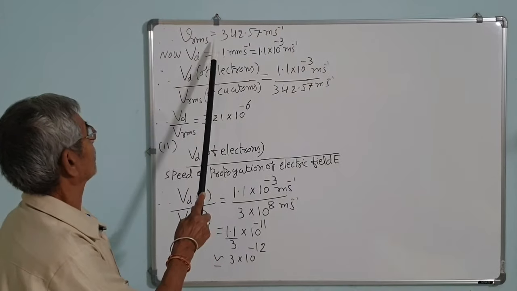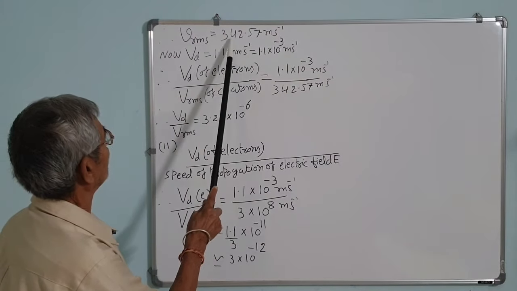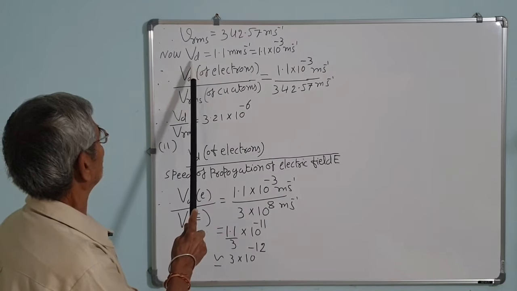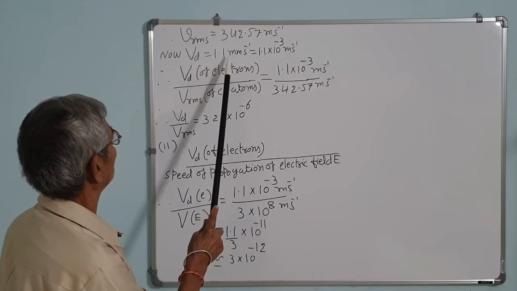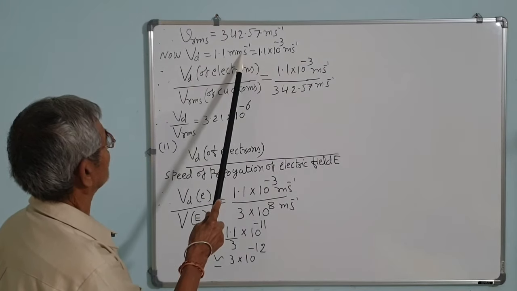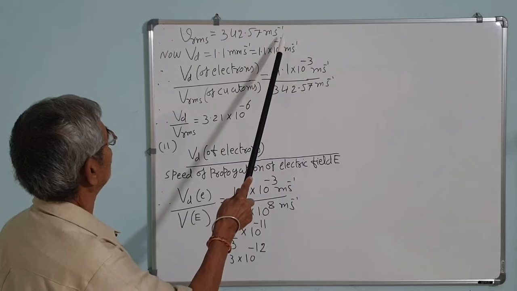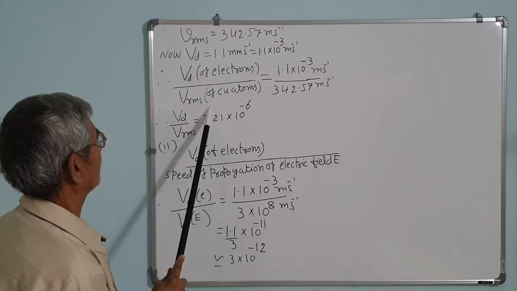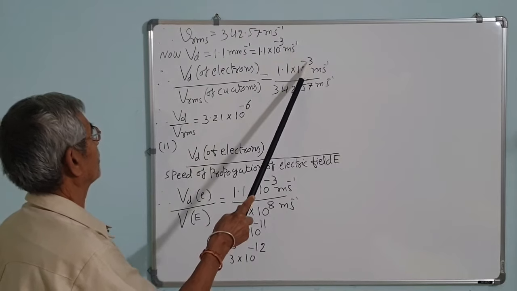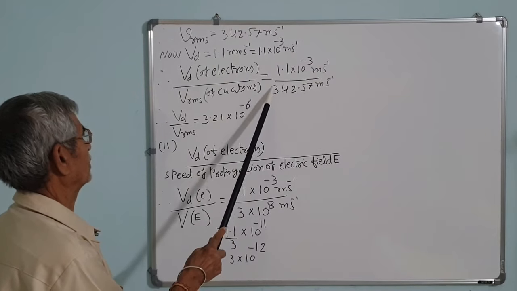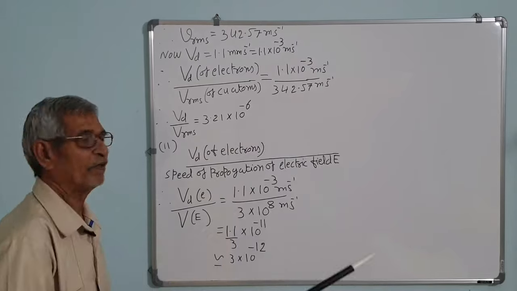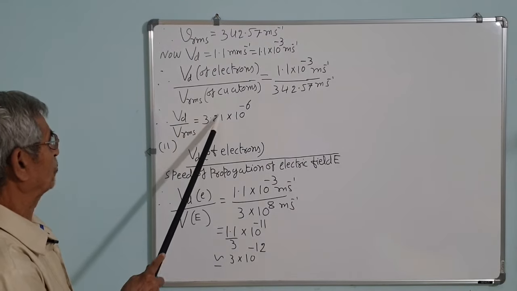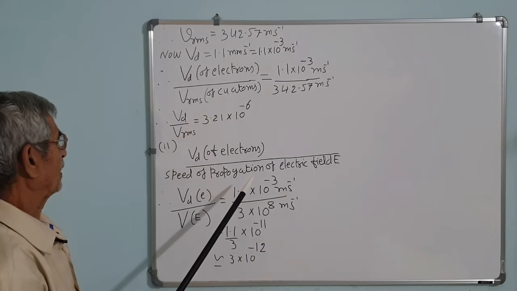Therefore, Vrms is equal to 342.57 meter per second. Now, Vd, the drift velocity already calculated, is 1.1 millimeter per second, that is 1.1 into 10 raised to power minus 3 meter per second. Take the ratio Vd upon Vrms, which is 1.1 into 10 raised to power minus 3 upon 342.57 meter per second. Therefore, the ratio Vd upon Vrms is equal to 3.21 into 10 raised to power minus 6.